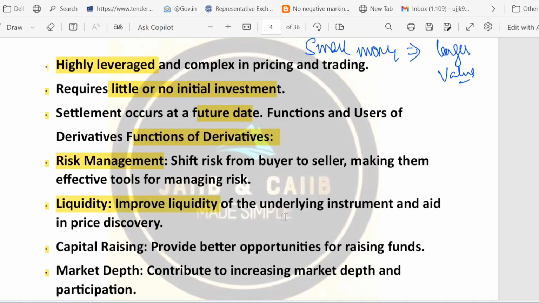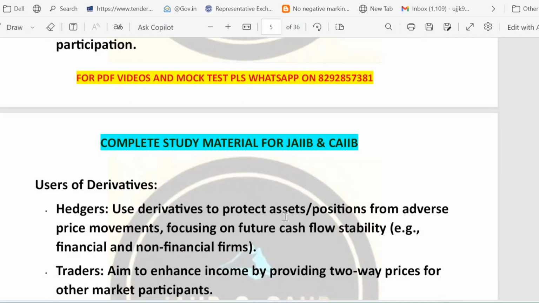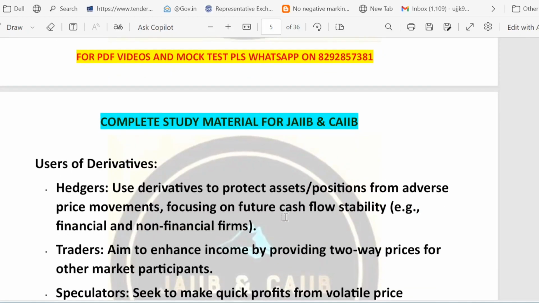Second is improving the liquidity, which means they also help the market find the right price. Then third is capital raising. So indirectly they can help to raise capital by making financing and structured products easier. Now the question is, who uses derivatives? Farmer, exporter, right? Then importer, bank, mutual fund, right? Then corporate treasury, speculators, arbitrageurs, each for a different reason: for protection, profit, or exploiting price differences.